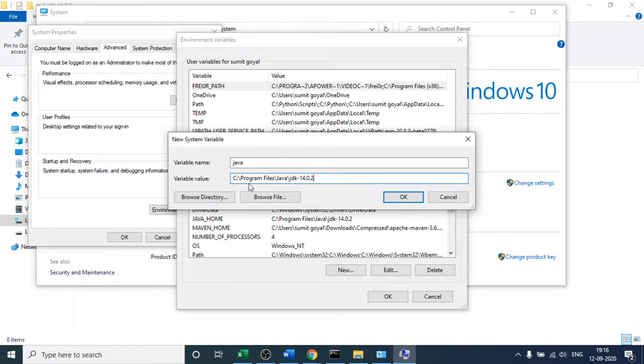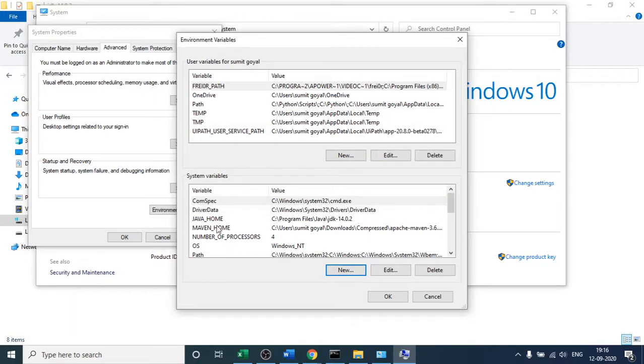You can give any name, so suppose I have given the name JAVA_HOME. After you click OK, you can see the path in this box. I am not pressing OK again because I already have it in my system, so as of now I am cancelling it. You have to press OK if you do not have Java in your system. After that you can see that this is the Java one. So Java is set.